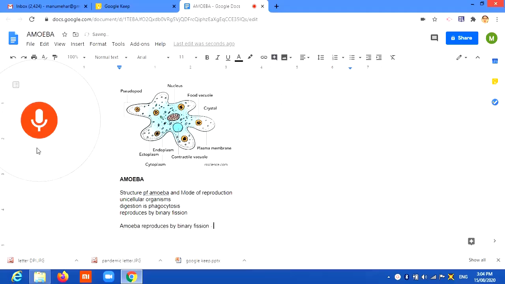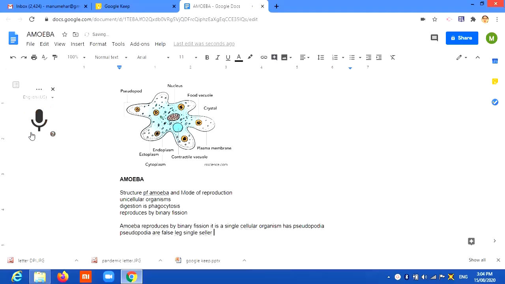It is a single cellular organism. It has pseudopodia. Pseudopodia are false legs of the single cellular organism amoeba. So here I stop with this.